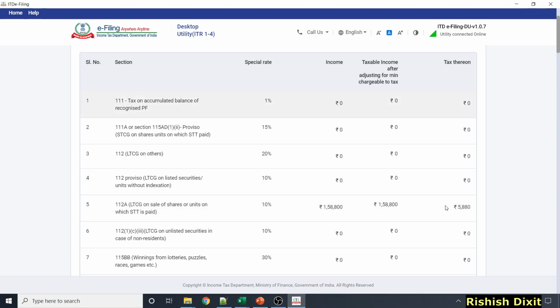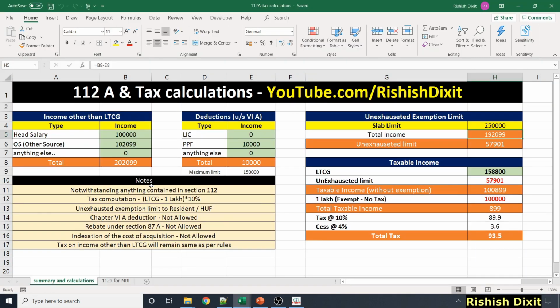So here you can see tax as 5880. As you remember, I have selected NRI and I'm getting this much tax. If you have referred to my earlier tutorial for Schedule 112A, I have explained this sheet in that video and provided Schedule 112A with this summary. So here there will be a difference. You can refer to these calculations in my 112A video.